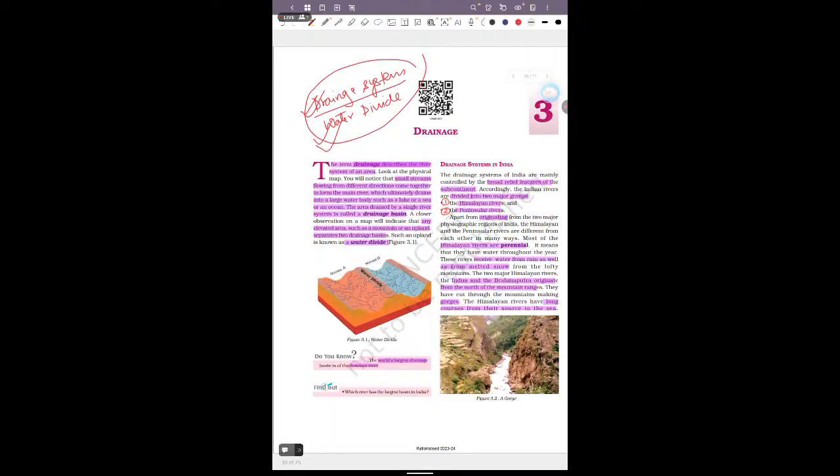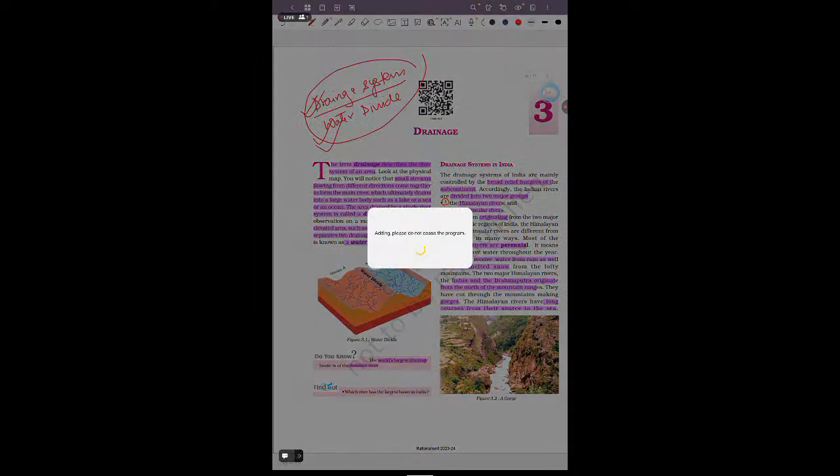If I say what is the drainage system, so understand with the diagram. What is the meaning of the drainage system? Suppose this is the main river. It flows, or the big river.